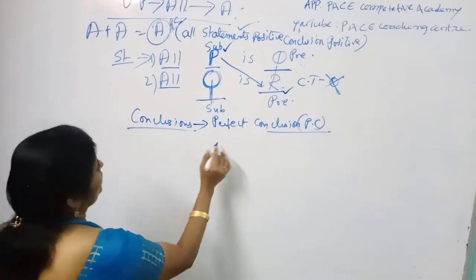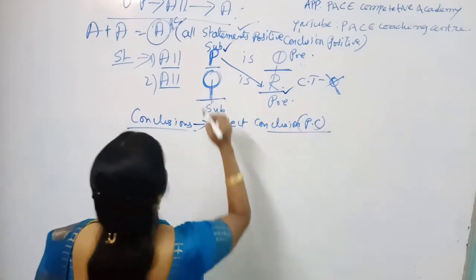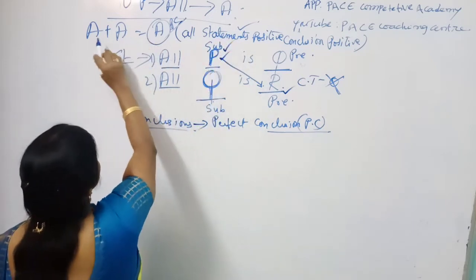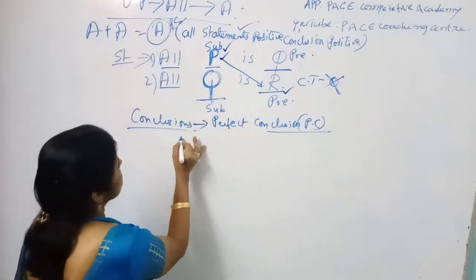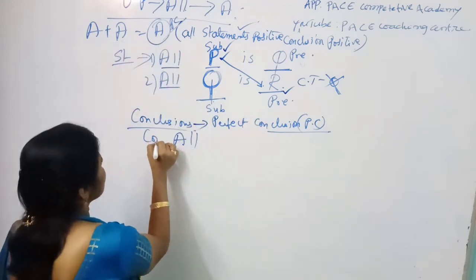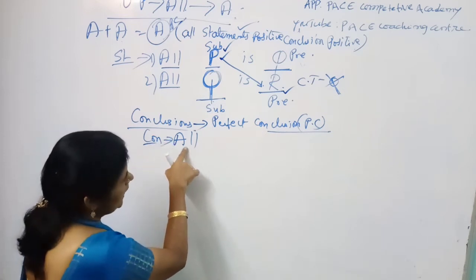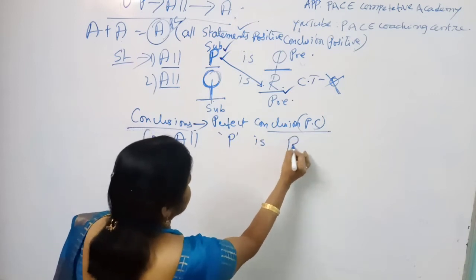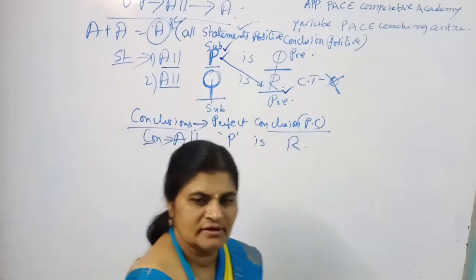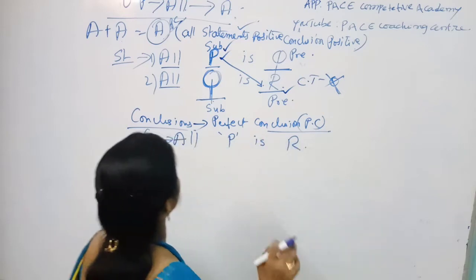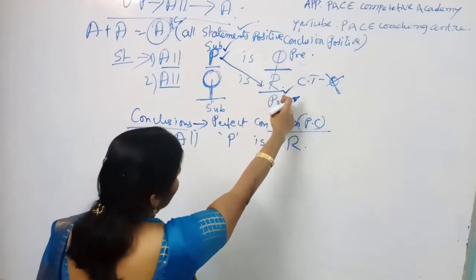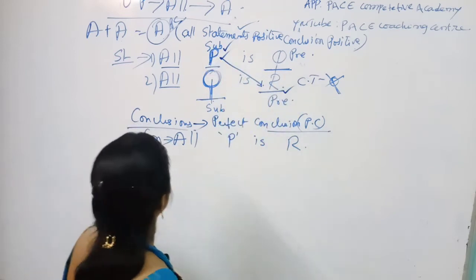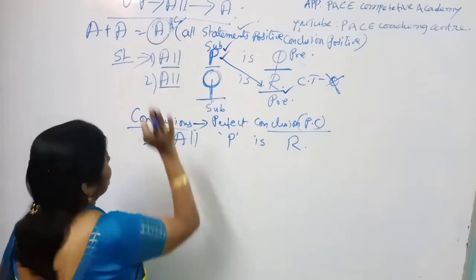Right. Now, how can you draw the perfect conclusion? By using the first statement subject. The condition is A plus A gives the answer A. So you can start your conclusion with all. Simply you can say that all P is R. It's over. Clear? Perfect conclusion means all P is R. We are clubbing the first statement subject with the second statement predicate. Right. This is the answer the examiner has given.